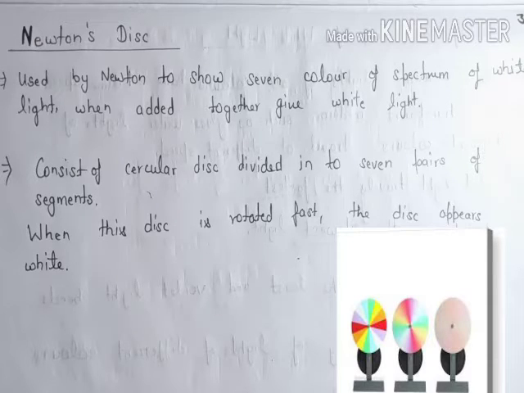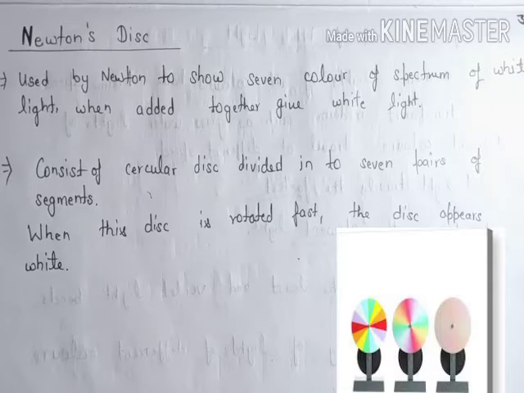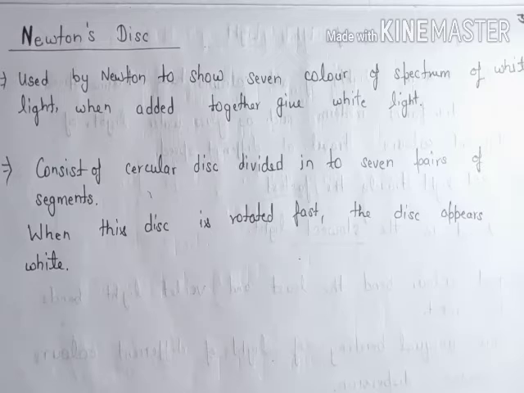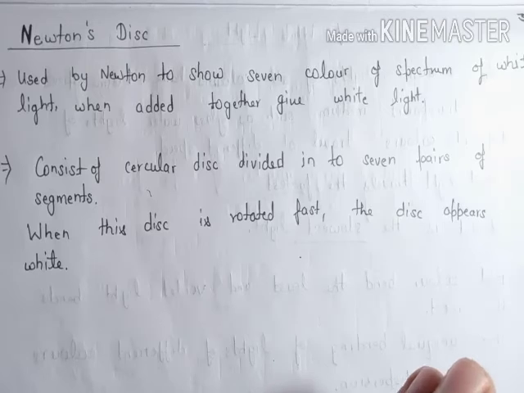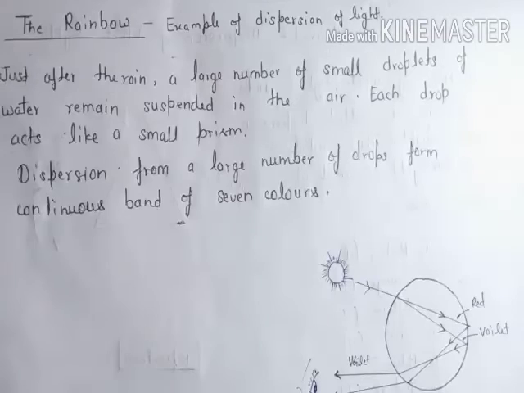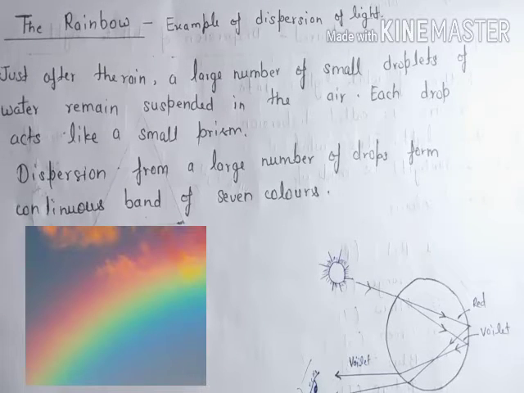The reason is that when it rotates fast, all the light rays are coming from the same source, and we get the combination of these light rays, and that appears white. So this shows that when we combine these rays again, we will get white light. We can do this with a prism too.